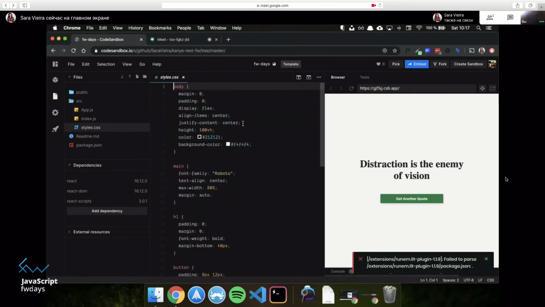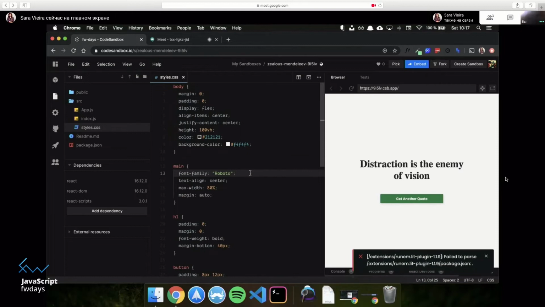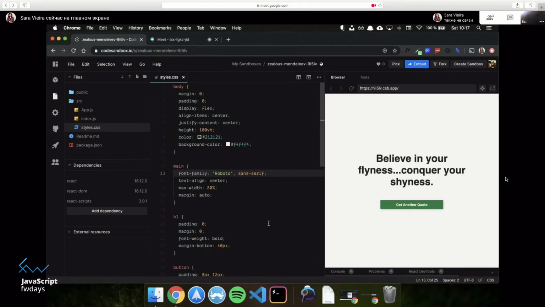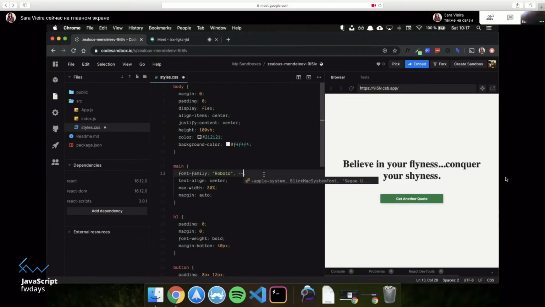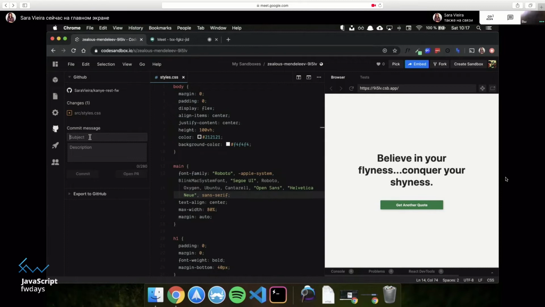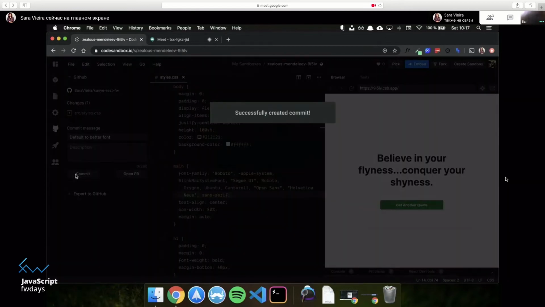You can also just commit directly. So apparently there's a problem with Roboto. So I cannot edit because this is in master. So I need to fork it. And then I can say sans serif, for example, so that if there's a problem with Roboto, it doesn't break. There we go, beautiful. So if there's no Roboto, it returns to this. Okay, cool. So now we can make another commit and say like default to better font. Okay, and commit this.